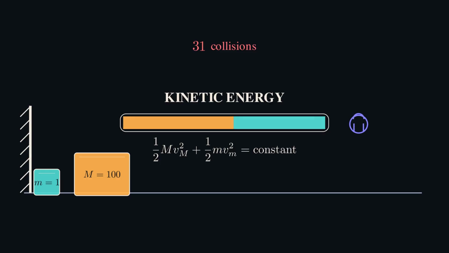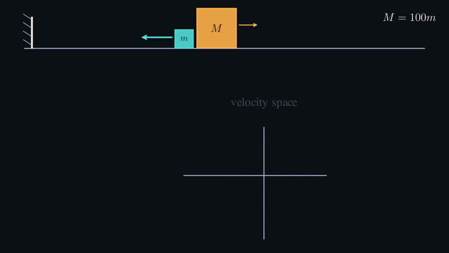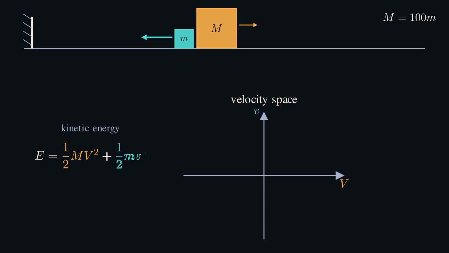To see that, we need to stop watching where the blocks are and track something the collisions can't change. What the collisions can't change is total kinetic energy. Positions determine when the next hit occurs, but they don't remember the whole pattern. Velocities do. Let the heavy block's velocity be big V, and the light block's be little v. The energy is 1/2 mV squared plus 1/2 mv squared, and every perfectly elastic collision preserves it.